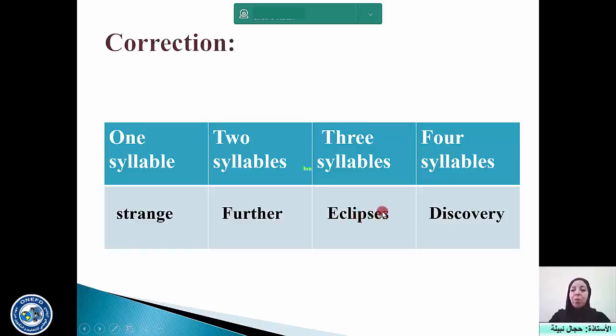Now, if I remove the final S, the E here will not be pronounced. Okay? So you would say "eclipse", and then you would have 2 syllables instead of 3. But because there is a final S, we pronounce "eclipses". There is an additional vowel at the end, so you count 3 syllables. "Discovery". So you've got 4 syllables simply because there are 4 vowels that are pronounced. I really hope it's clear.